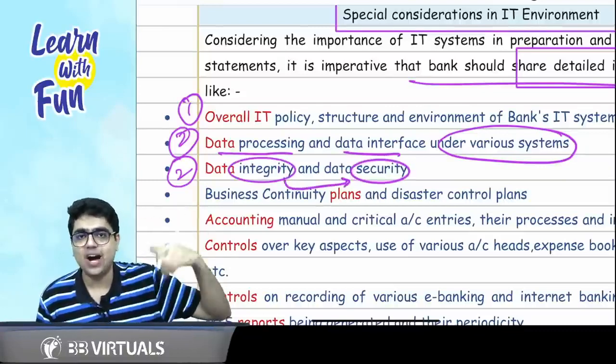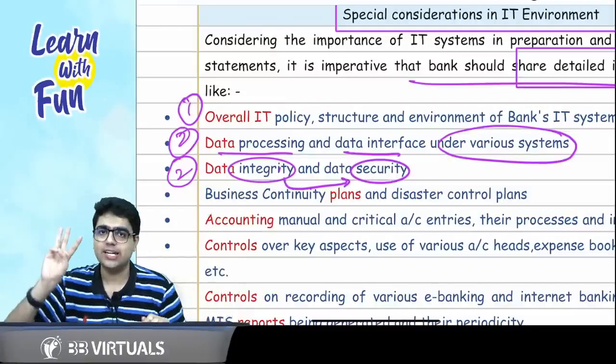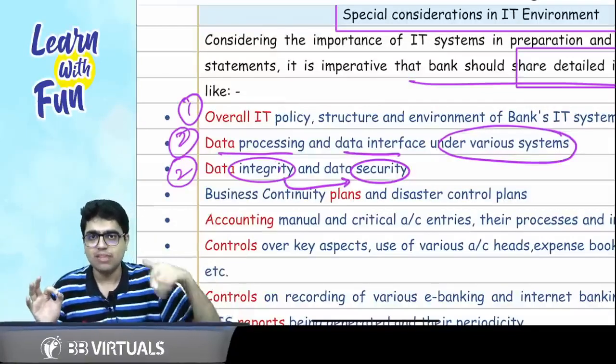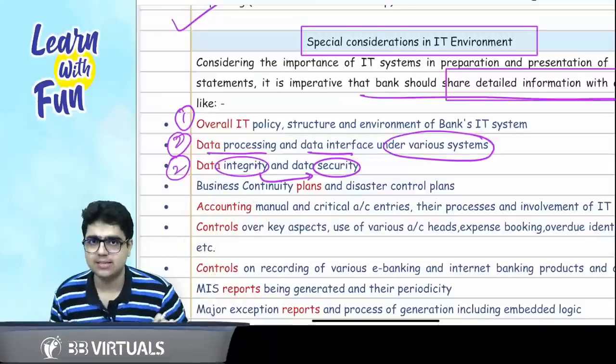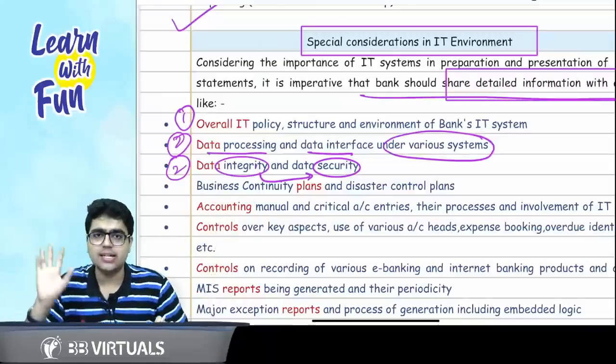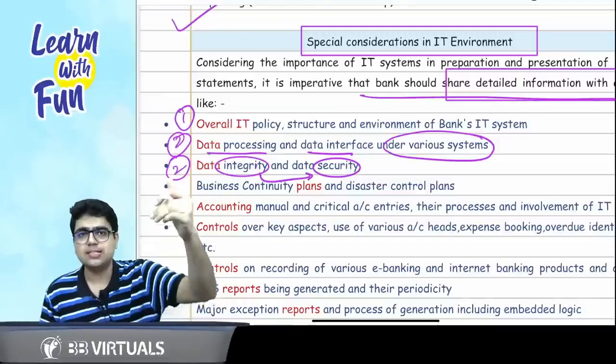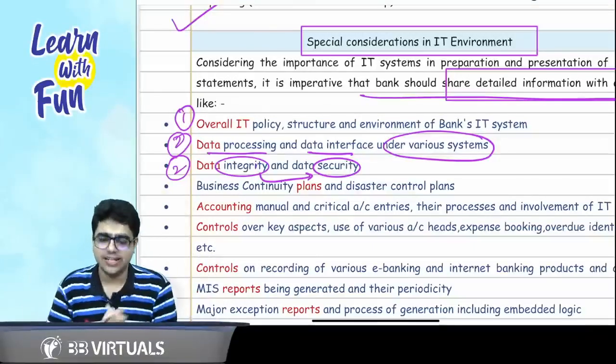Data integrity, how it is protected by the data security. So again, 3 points: IT policy, which shows the IT policy, structure and environment of the bank's IT system. Then comes data processing and data interface, data security and data integrity.